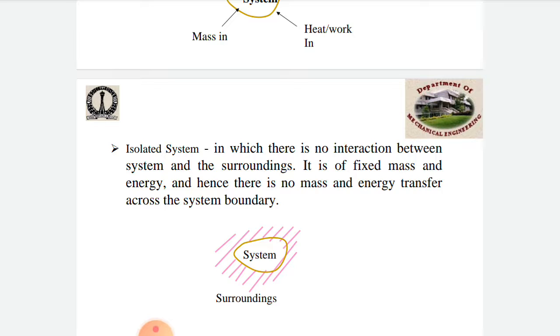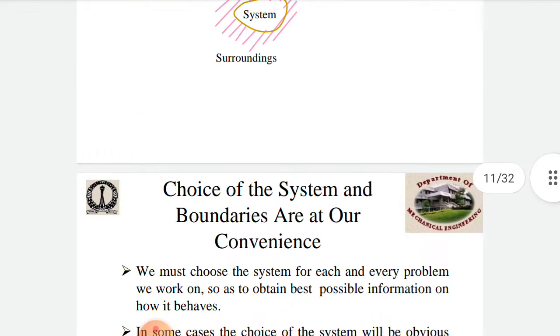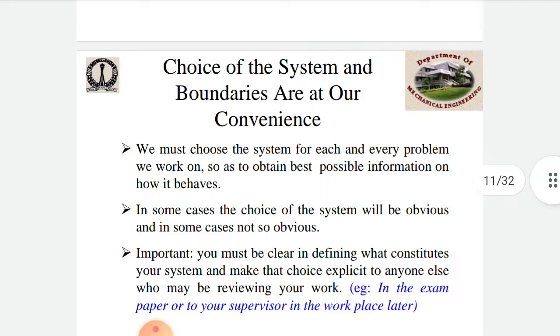So next, what is the isolated system? In an isolated system, there is no interaction between the system and its surroundings. It has fixed mass and energy, and hence there is no mass transfer across the system boundary.